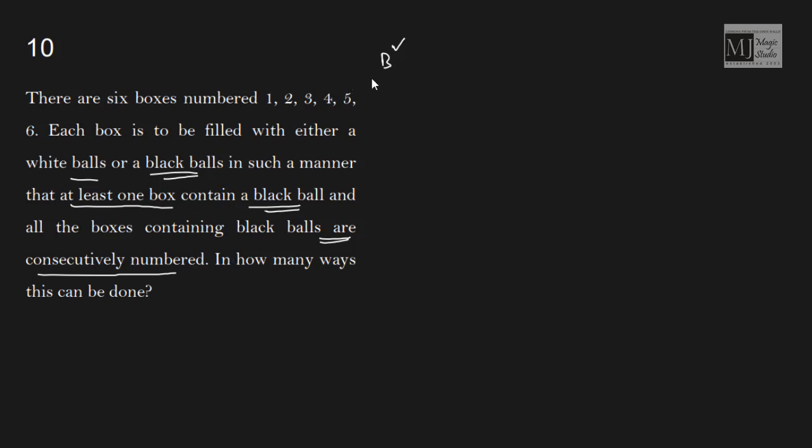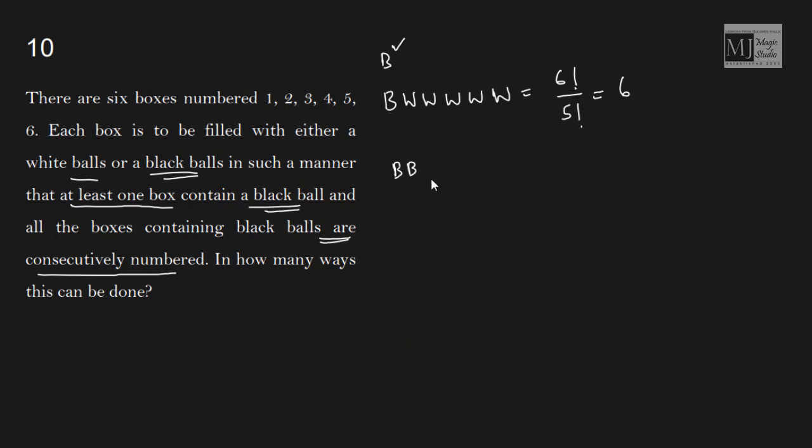So let's start with one black and the remaining white, and then we try to permute it one by one. So the first case would be I have only one black box and 1, 2, 3, 4, 5 white boxes. In how many ways can I arrange this? Factorial 6, but these 5 are alike items. Divide by factorial 5, 6 ways this can be arranged.